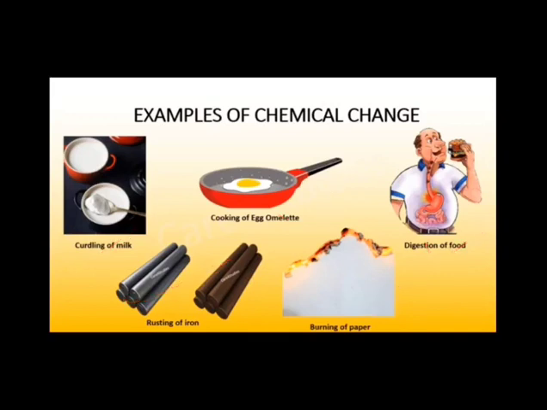So now we have discussed reversible and irreversible change, physical and chemical change, slow and fast change, and periodic and non-periodic change. So I hope you have understood this chapter. This is a very simple chapter, but you have to do one thing, that you have to watch the video till the end. Okay, so I hope you have understood all these changes very well. Thank you and see you in the next video.